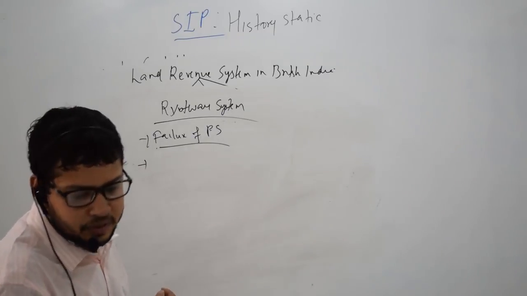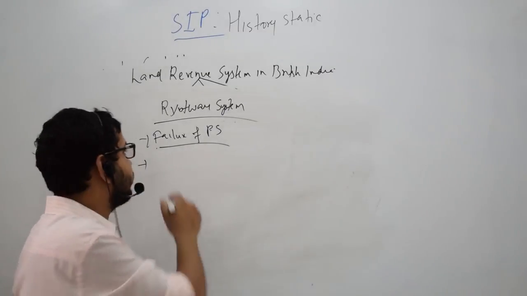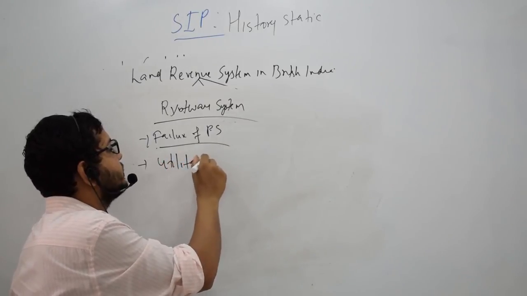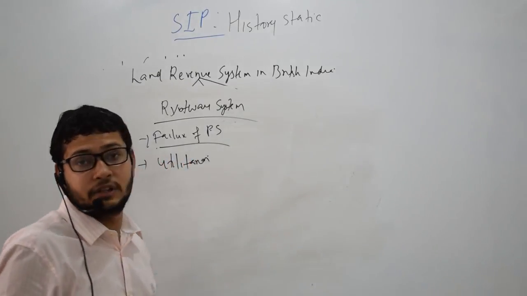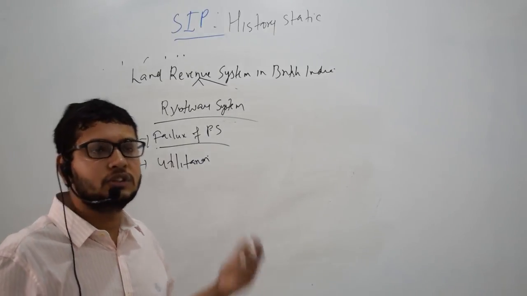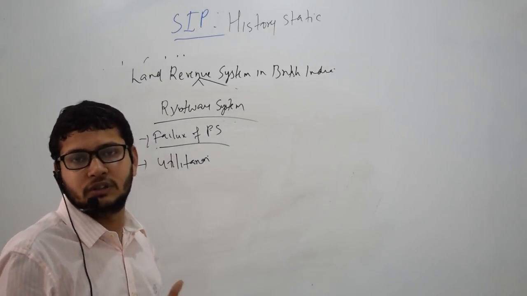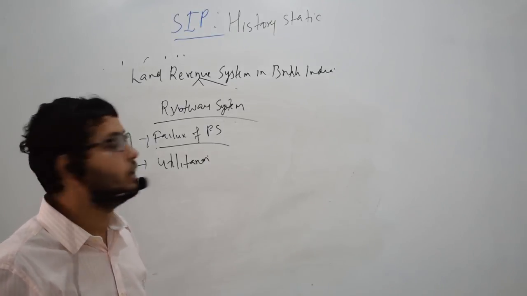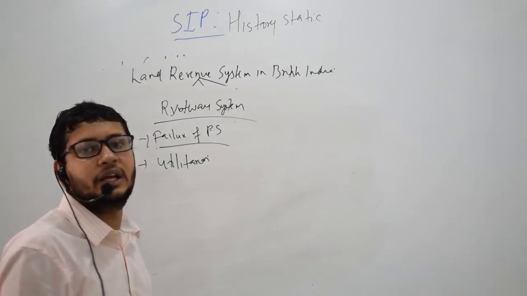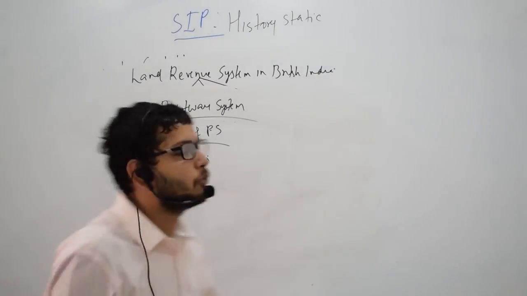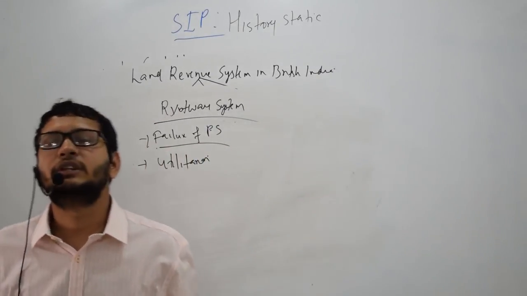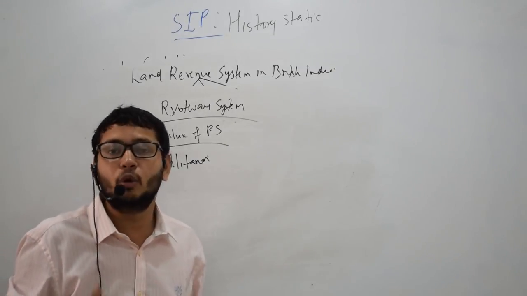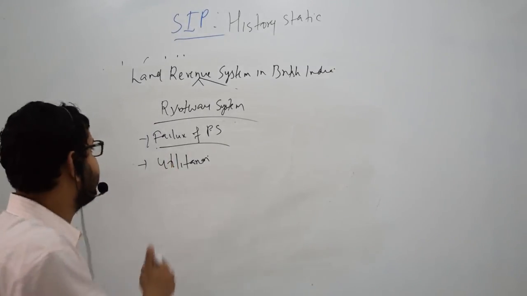Secondly, at that time there was this liberal thought, what we call utilitarian thought, emerging in Britain. That was the age of Macaulay, who was considered very liberal, and they thought that the permanent settlement system was very exploitative. Therefore, it was better to adopt a more liberal system in India.